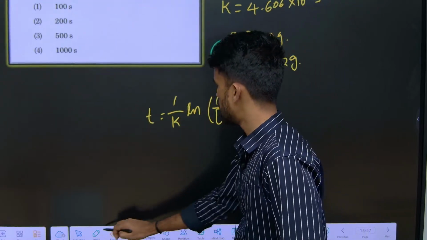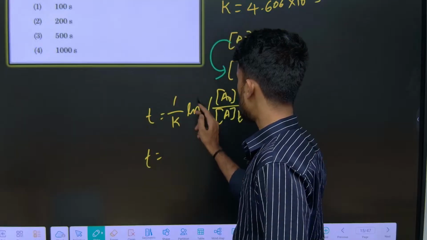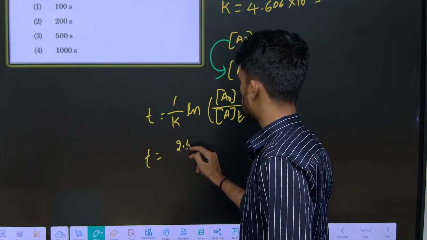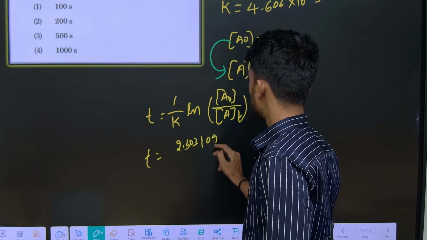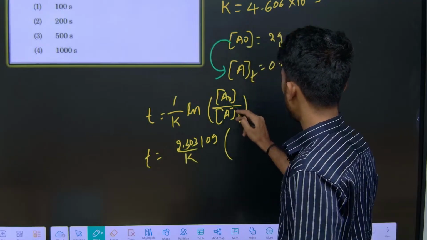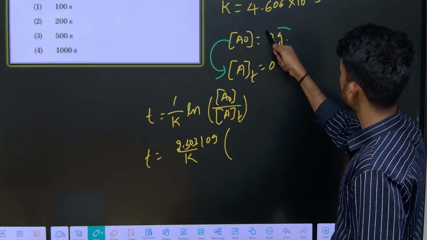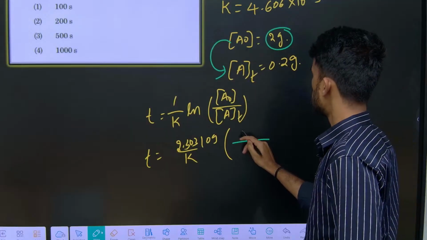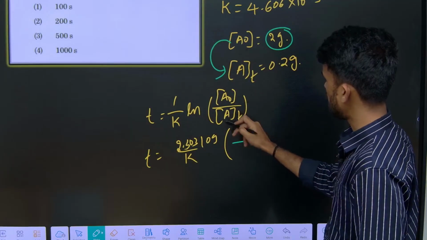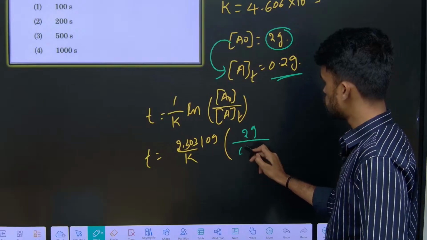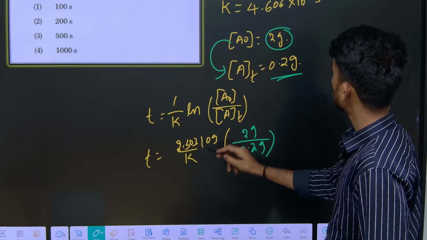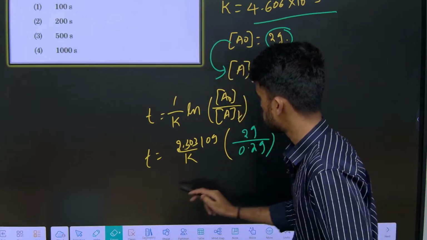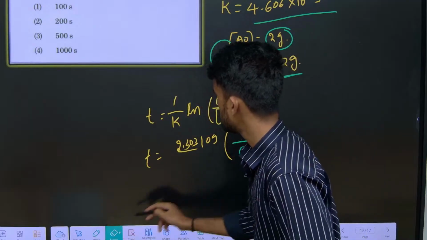So t equals, we can write ln as 2.303 log, over K, A naught by A t. What is the A naught concentration here? It is given as 2 grams. And A t, how much at time t? 0.2 grams. What is the K value they gave? You can substitute that here. How much is it?